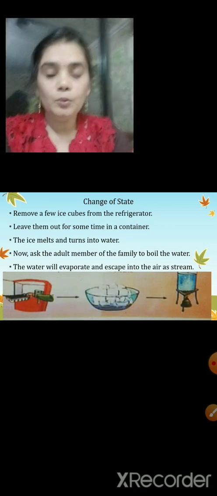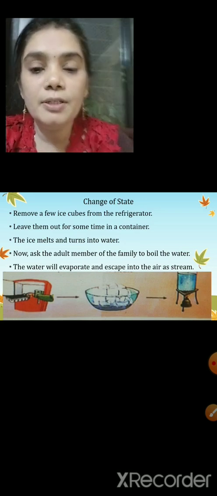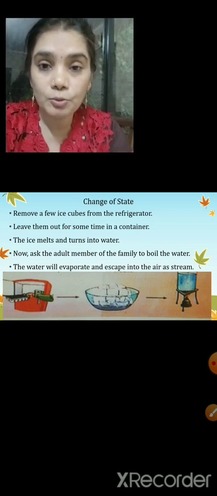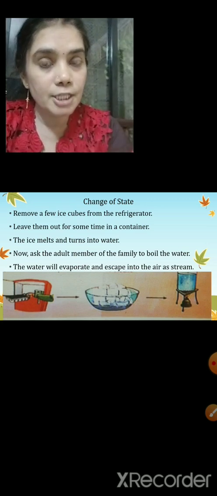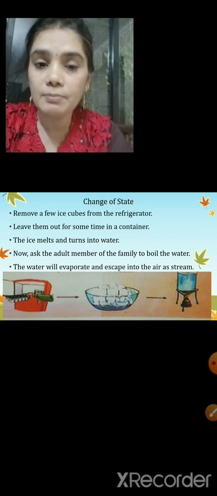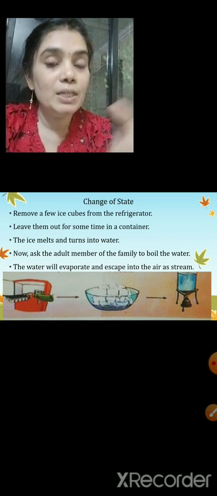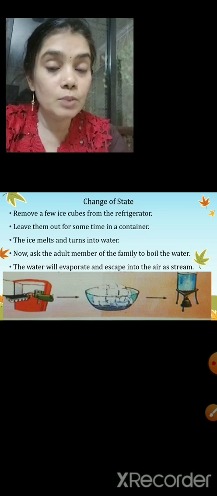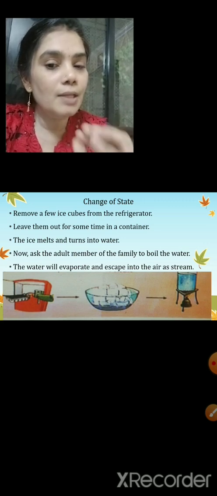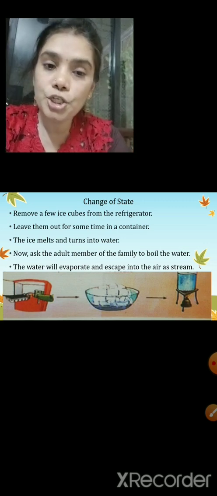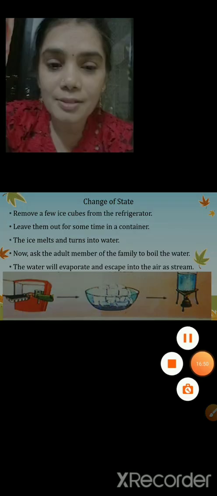Okay, now this is the picture. The first picture is the refrigerator. We are going to remove the ice cubes, and the bowl. We are putting some ice cubes in the bowl and it starts melting. And then when we keep on heating, that liquid will turn into gas. Now, the real activity I'm going to show you. So, ready, children? Here it is.